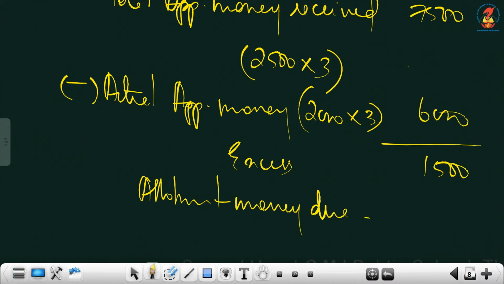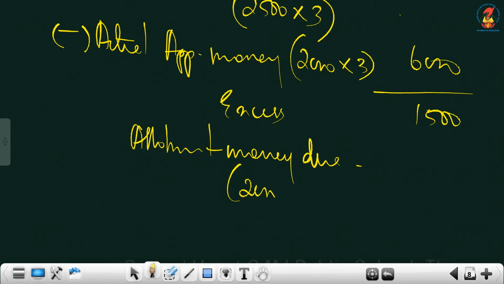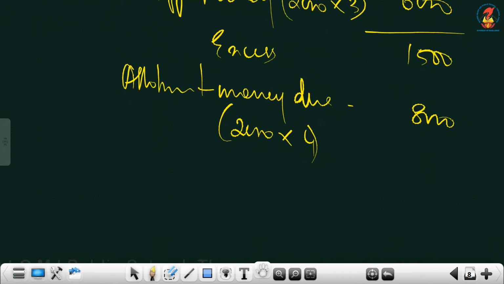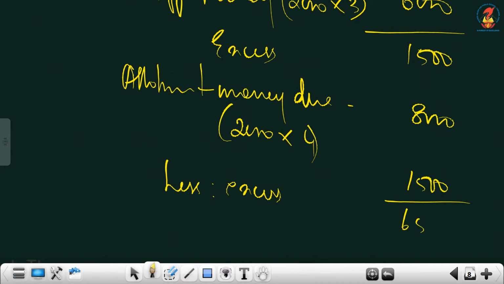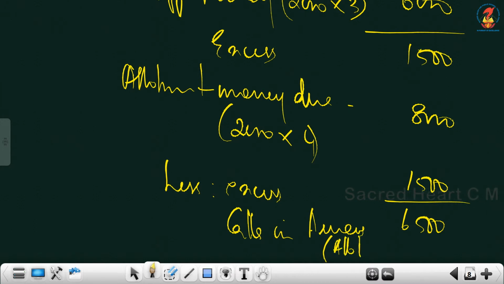Allotment money due. On how many shares? It would be on 2,000 shares. Into allotment per share is 4 per share. That is 8,000. So less excess, that 1,500 we will deduct. The balance 6,500 would be the calls in arrears at the time of allotment. So we got calls in arrears for allotment. The individual calculation is over.